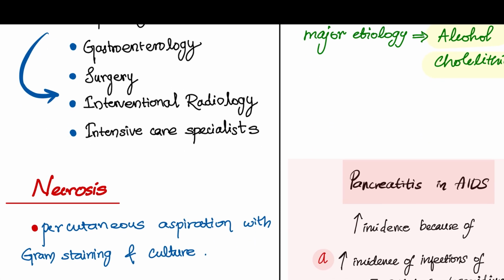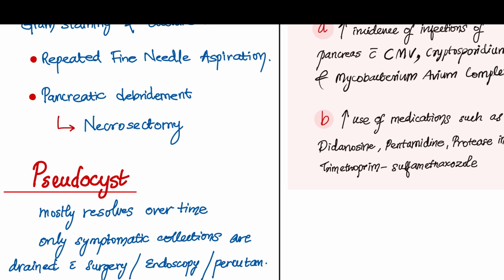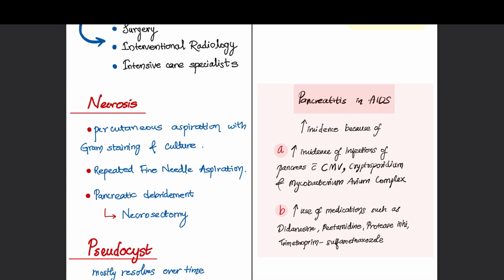In case of necrosis, we may need percutaneous aspiration with Gram staining and culture of the aspirate, repeated FNAC, and pancreatic debridement, which is known as necrosectomy. Pseudocyst mostly resolves over time, but sometimes symptomatic collections may need surgery, endoscopy, or percutaneous interventions.